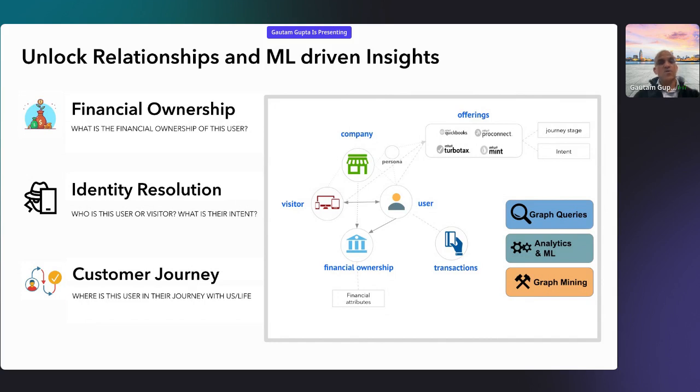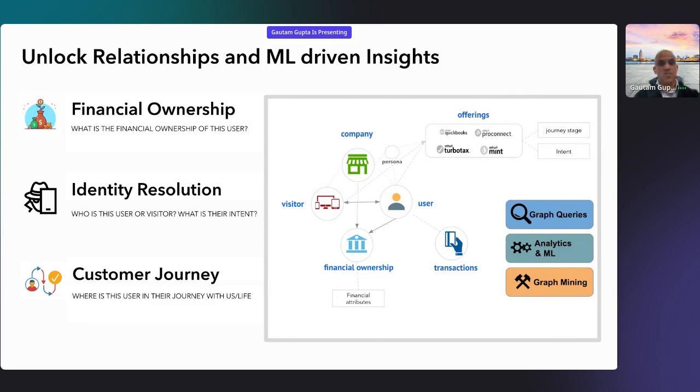Then comes identity resolution, which is whether this is an authenticated user in our system, or a visitor who is just visiting and trying out things but not yet logged in. We need to understand their intent. Somebody who has TurboTax might want more features from Credit Karma, or they are running a business and can become a small business person too, the same person. So that identity we have to understand, like what the intent is and what offerings we can provide to this customer.